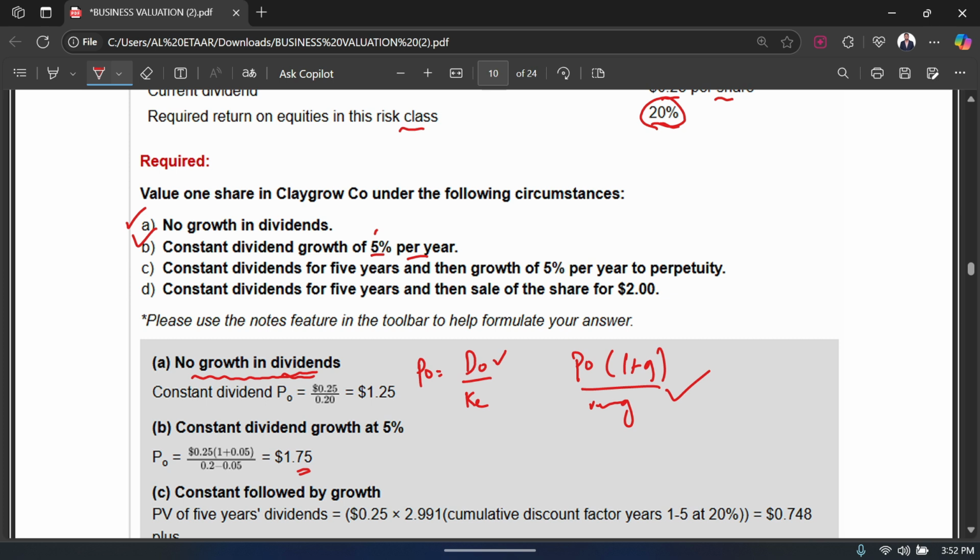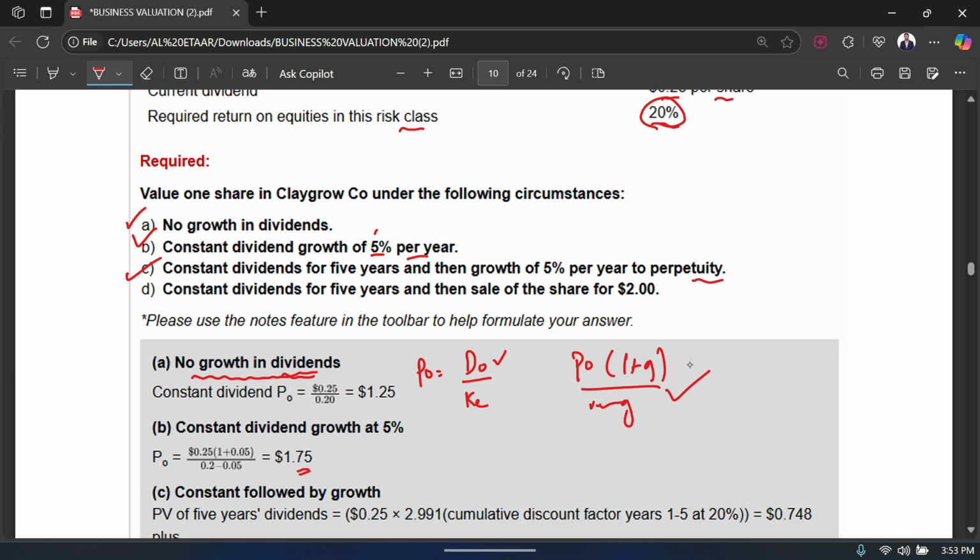Now part C says constant dividend for 5 years and then growth of 5% per year to perpetuity. That means for the first 5 years the dividends were constant, and then after 5 years there is a growth of 5% per year till perpetuity.